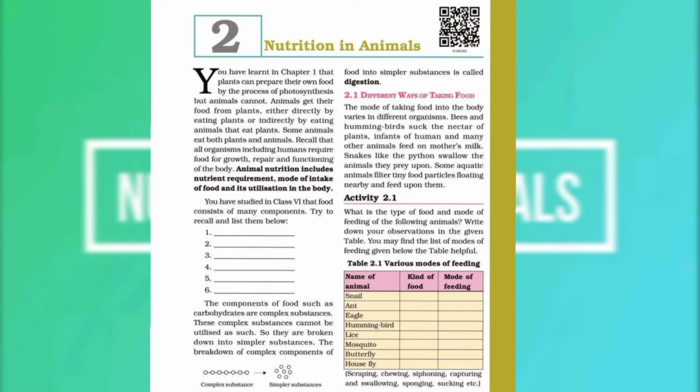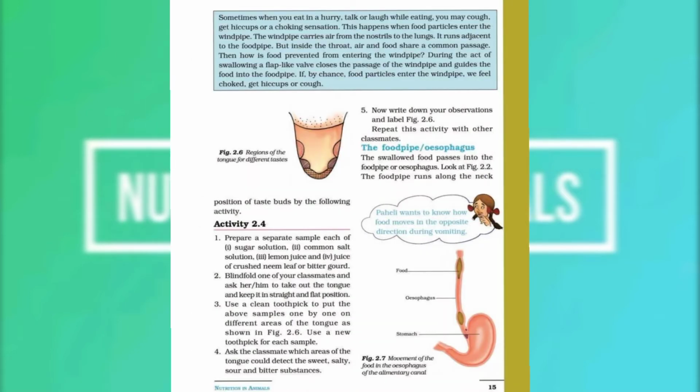And students, we have already started chapter 2, that is nutrition in animals, and we have discussed the human digestive system. And now we know that the digestion process starts from the mouth or buccal cavity, and the buccal cavity consists of the teeth, tongue and salivary glands. So the tongue pushes the chewed food into a short muscular tube called the pharynx, and from the pharynx the food goes into a long narrow muscular tube called the food pipe or esophagus. As you can see in this figure also, this is a diagram of the esophagus.